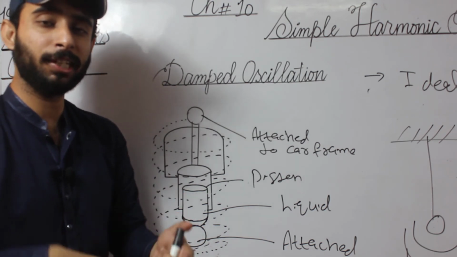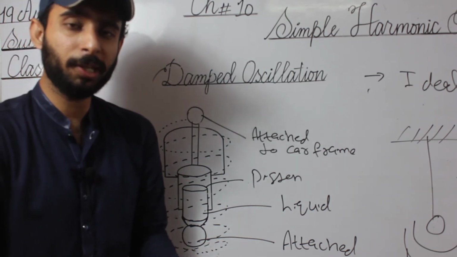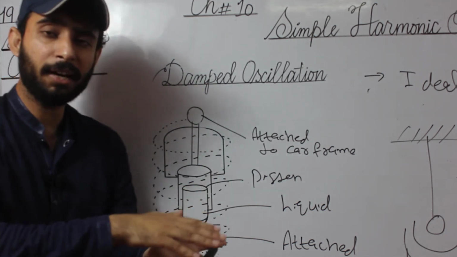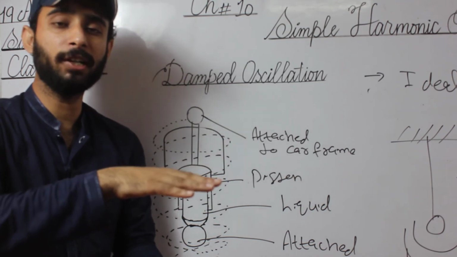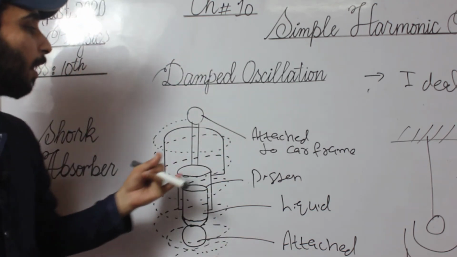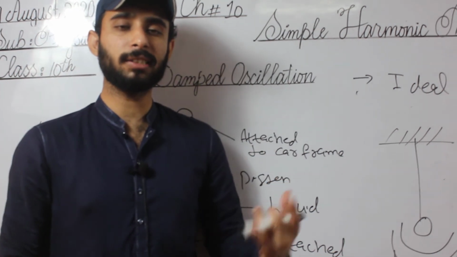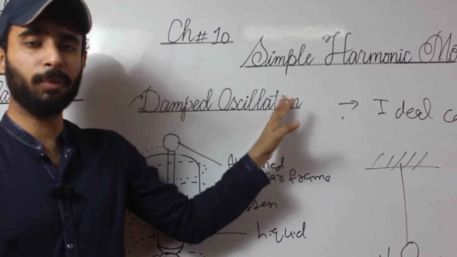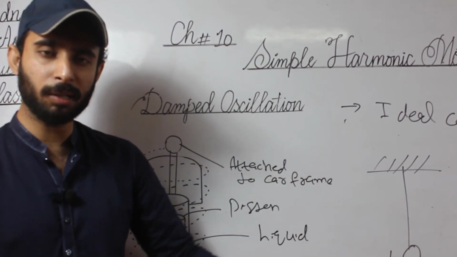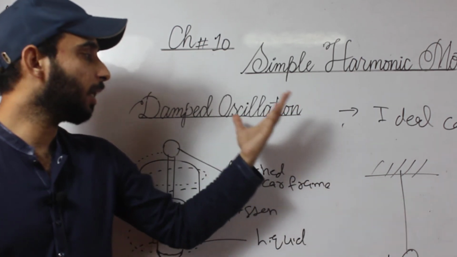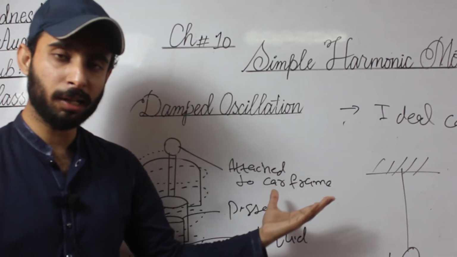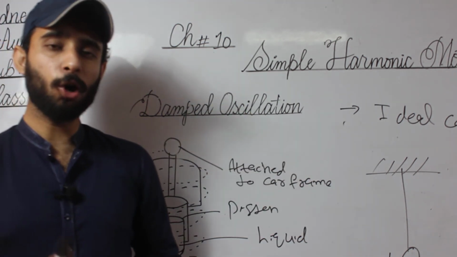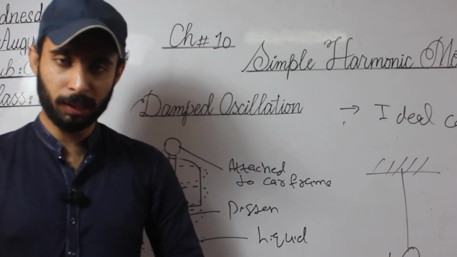On the other hand, if we sit in a bus or a Suzuki, the springs present in it open very suddenly, so we feel a lot of jerk. That is the phenomenon behind this. So, students, this was our today's lecture, damped oscillation. Damped means reduced, and oscillation means to and fro motion of a body, simple harmonic motion or vibration. So the reduction in simple harmonic motion is the phenomenon called damped oscillation. Hope you understood today's lecture. Thank you.